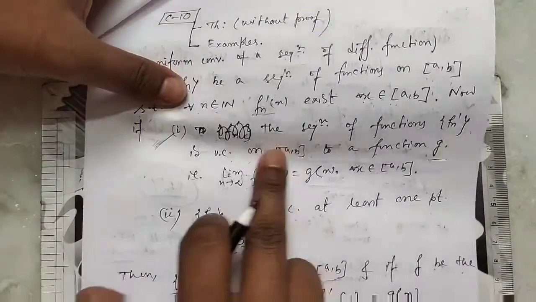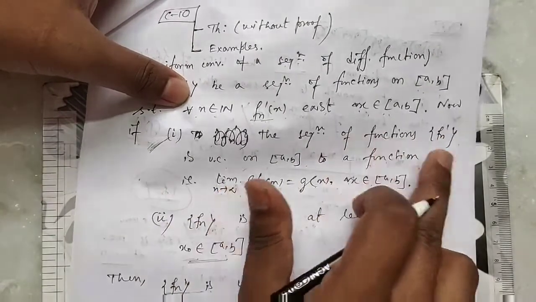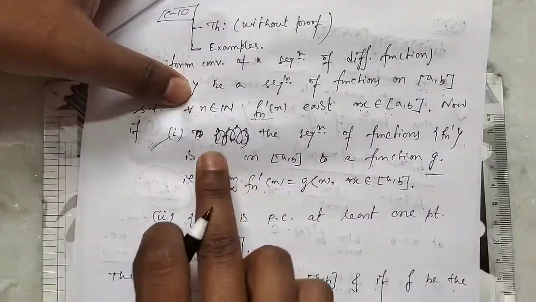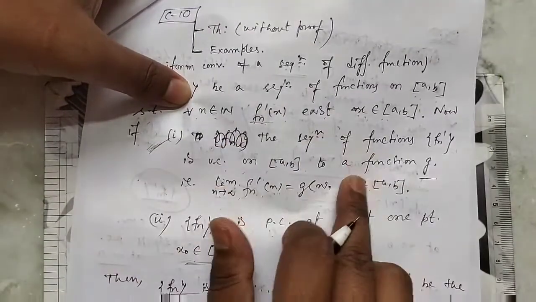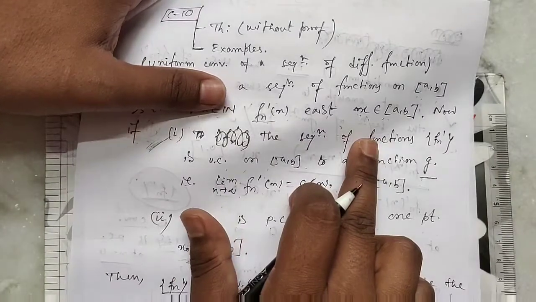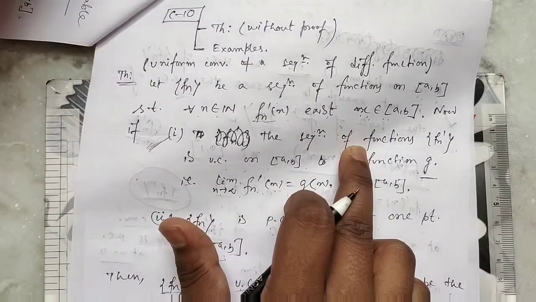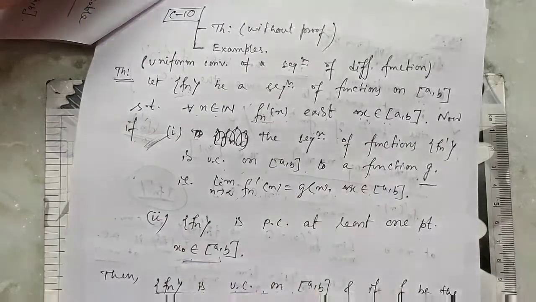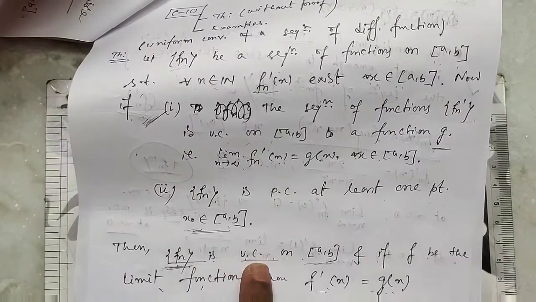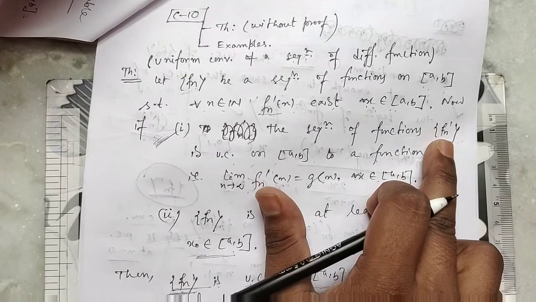In this theorem, this is our condition 1. That is, the sequence of functions fn dash is uniformly convergent. In this theorem, this is a sufficient condition but not a necessary condition. That is, there exists an example such that fn is uniformly convergent but fn dash is not uniformly convergent.